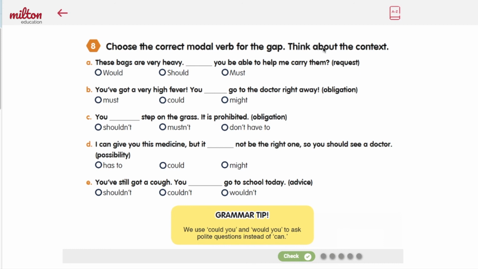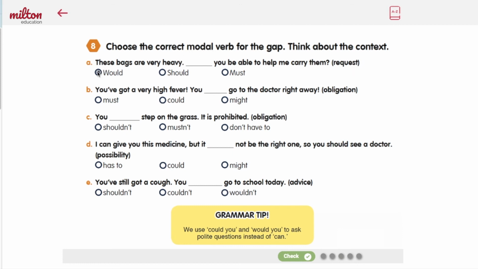In exercise 8, you have to choose the correct modal verb for each gap. You also have to think about the context of each situation. Let's do the first one together. These bags are very heavy. You be able to help me carry them. And it's a request. The options are would, should, or must. We remember that would you be able to is a type of request, and the only word that could go here is would.